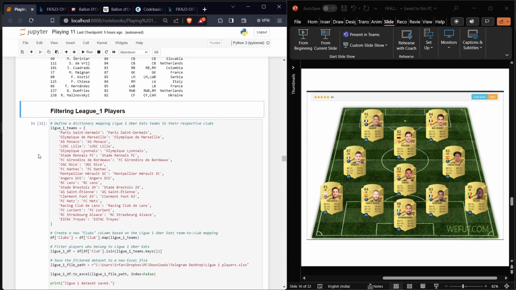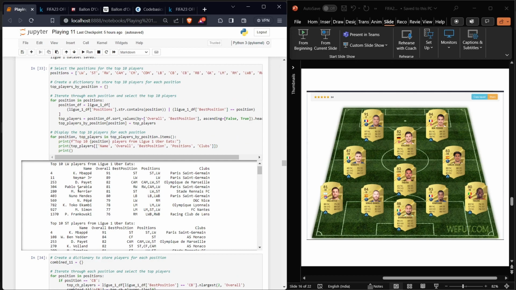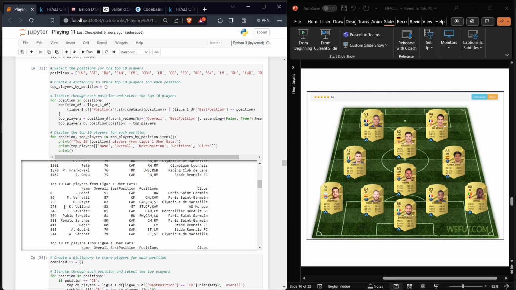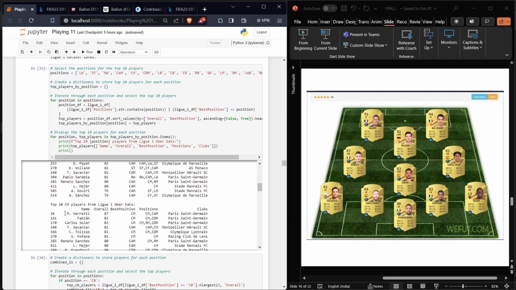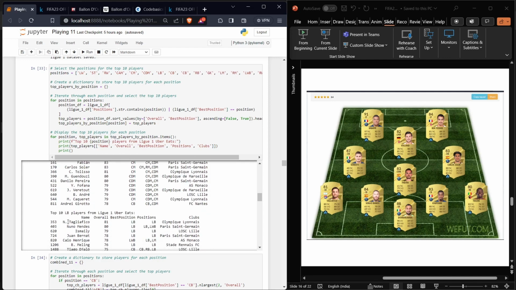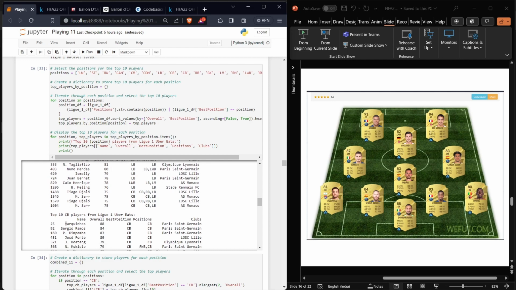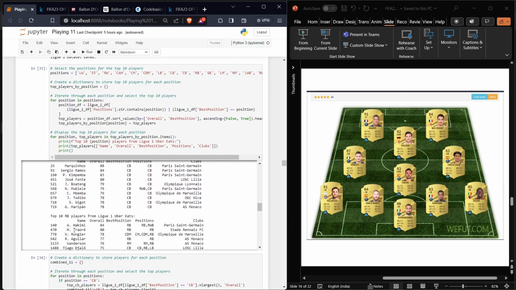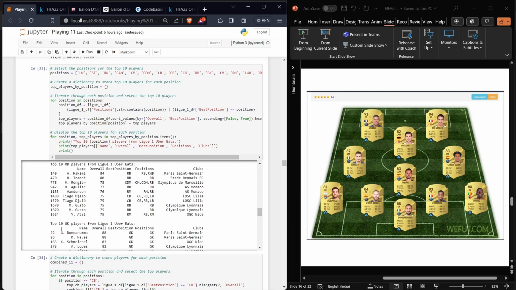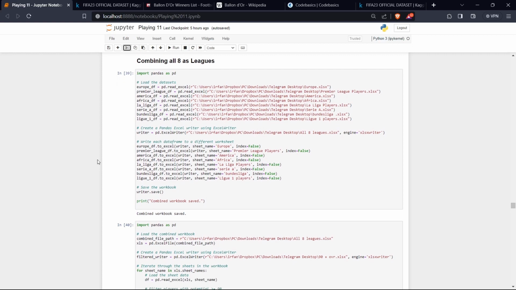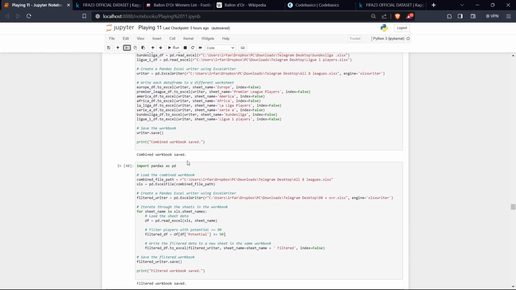For Ligue 1, which is the French league, we have 2 strikers and no wingers, the striking partnership of Kylian Mbappe and Ben Yedder. Central attacking midfielder is going to be played by Volland, and central midfield is going to be played by Verratti, Fabian, and Carlos Soler. For left back we have Tagliafico, and for centre back we are going to be having Sergio Ramos and Kimpembe. For right back it's going to be Traore, and for the goalkeeper it is going to be Donnarumma. After selecting players from the top 10 list, we combine all the 8 teams into a single worksheet.